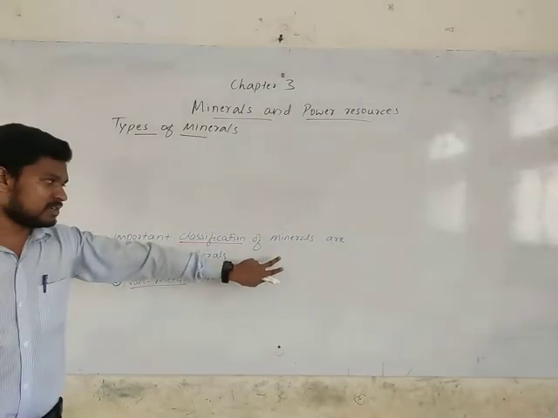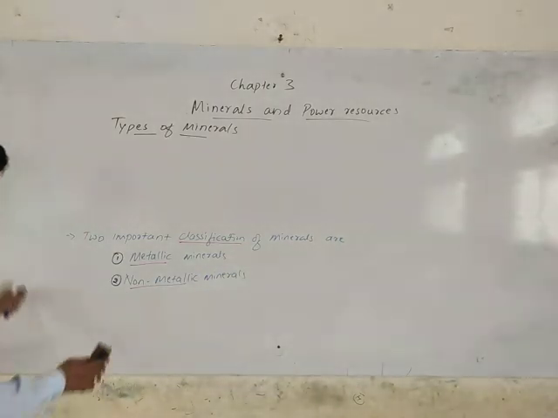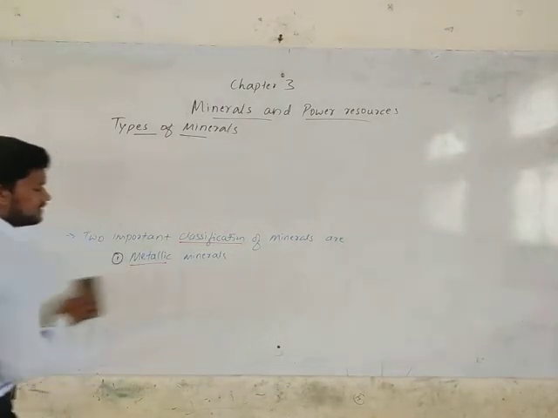The two classifications under minerals are metallic mineral and non-metallic mineral. Now we discuss the metallic mineral.